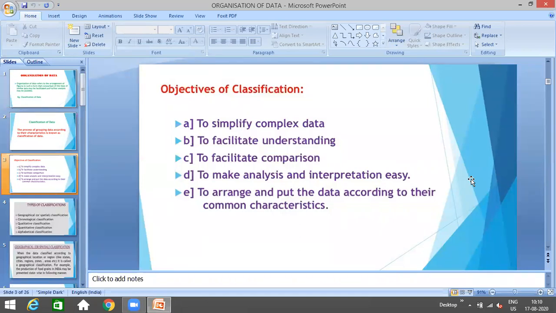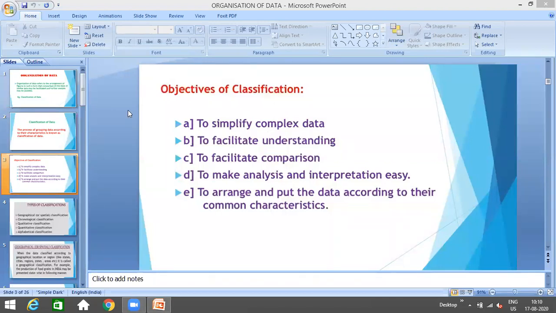We have complex data also when we collect it. So if we want to simplify the complex data, we need to arrange it, because once we arrange it, it becomes simplified.